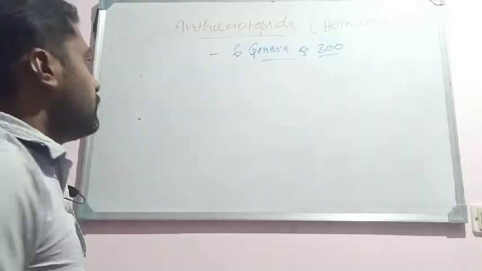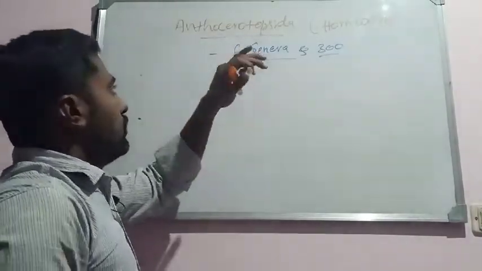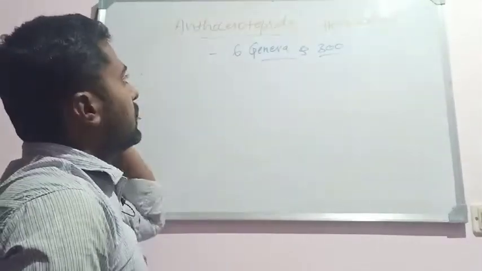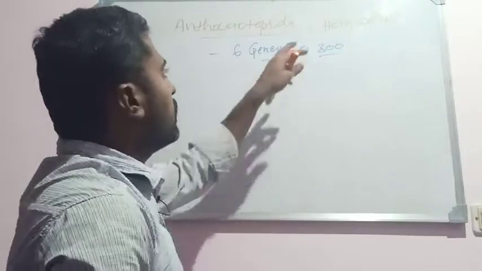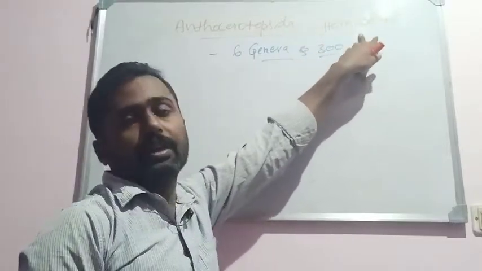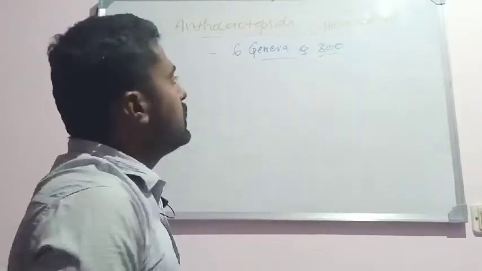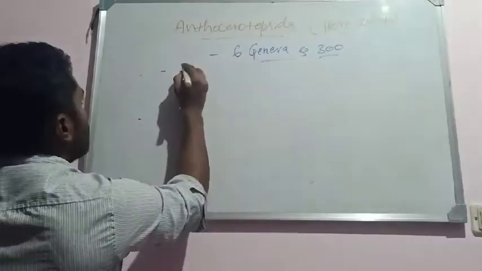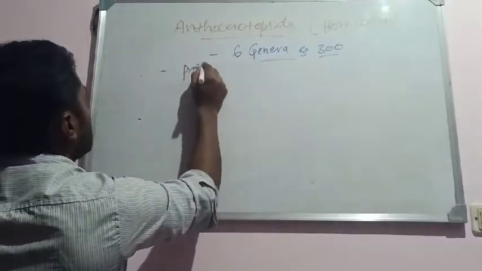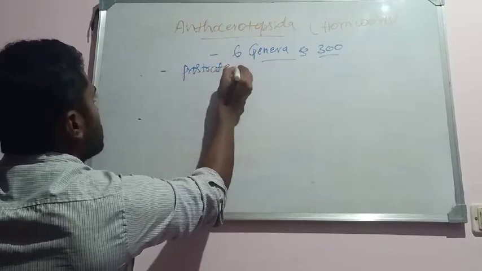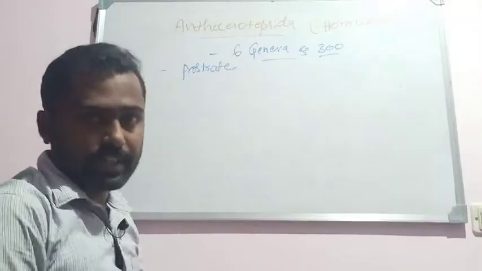So it is a small class in the bryophytes, the Anthocerotopsida. Popularly they are known as hornworts. See, here also the thallus is prostrate. Prostrate means it is flat and creeps on the surface.